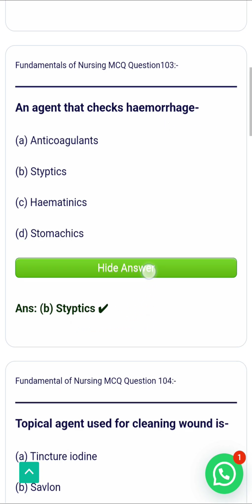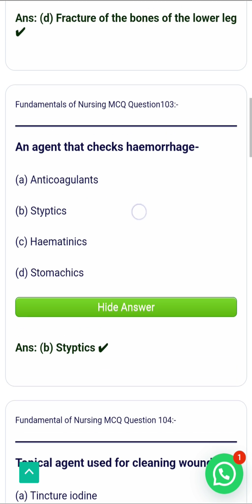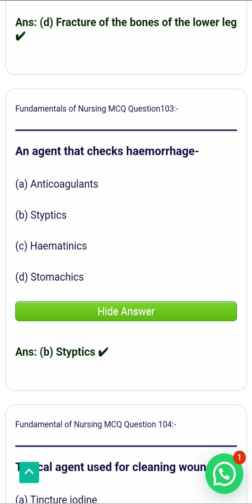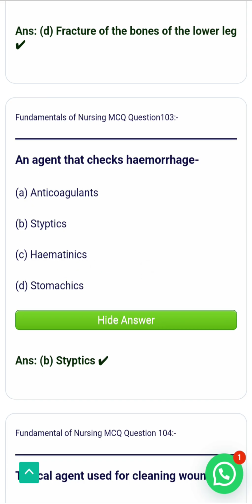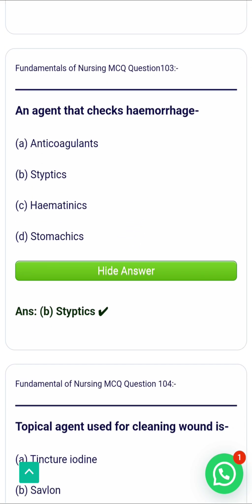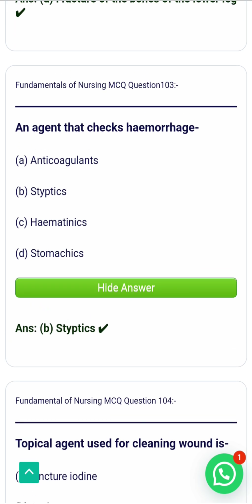Styptics are substances used to stop bleeding by contracting tissue and sealing injured blood vessels. Anticoagulants actually prevent blood clots, which promotes bleeding. Next, hematinics. Hematinics are used to increase hemoglobin. Stomachics aid in digestion, not related to bleeding. That's why B is the correct answer, that is styptics. An agent to check hemorrhage, that is styptics.